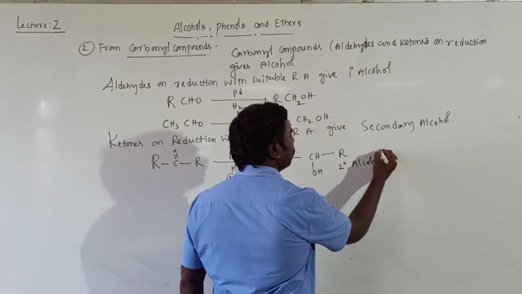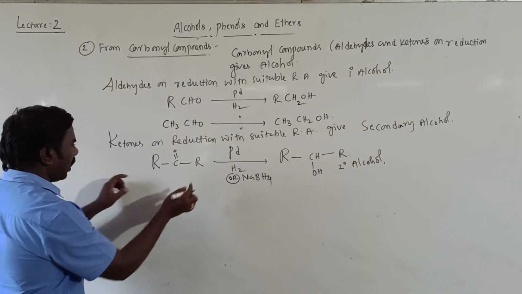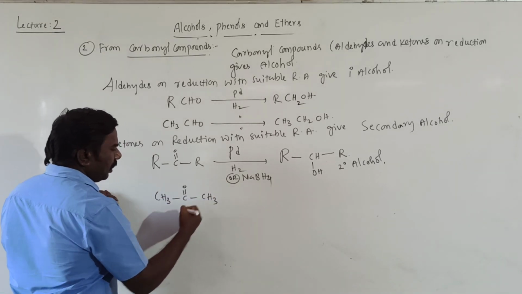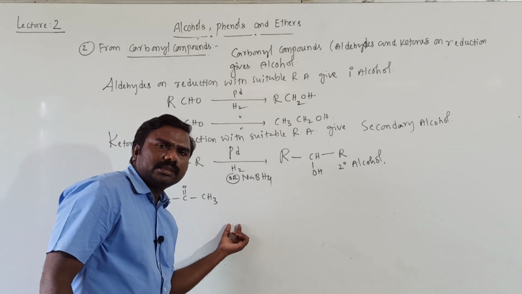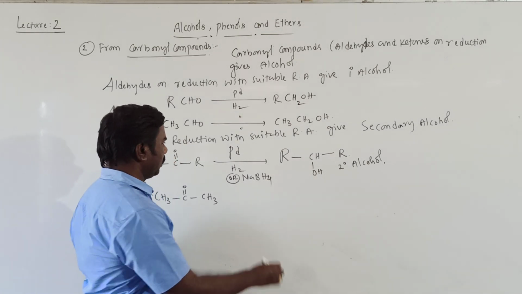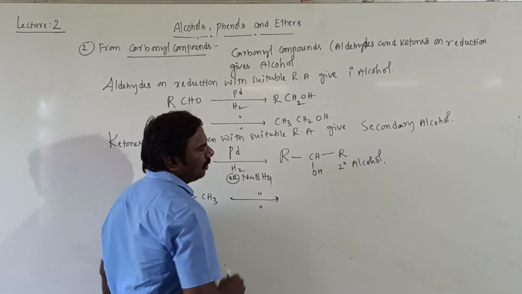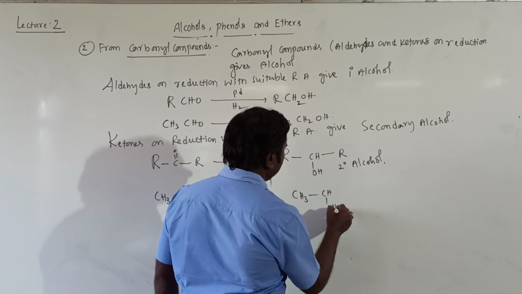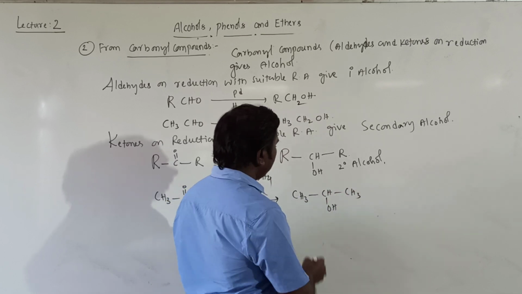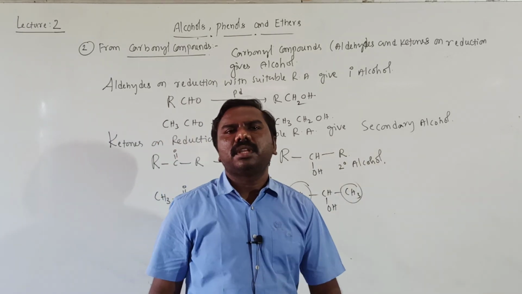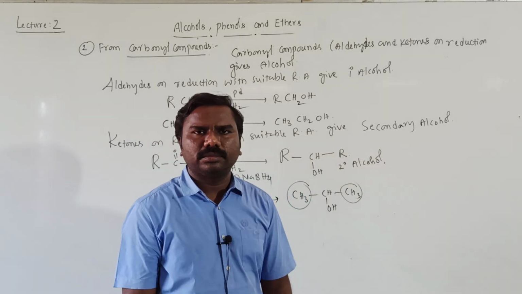Getting it, students? Instead of R and R, I can take CH3, C double bond O, CH3. You can take CH3, C2H5, ethyl, methyl, ethyl, propyl, whatever group that is. Then treated with a suitable reducing agent, it gives CH3CHOHCH3. There are two groups attached to the carbon atom bearing the OH group. That's why it is a secondary alcohol.